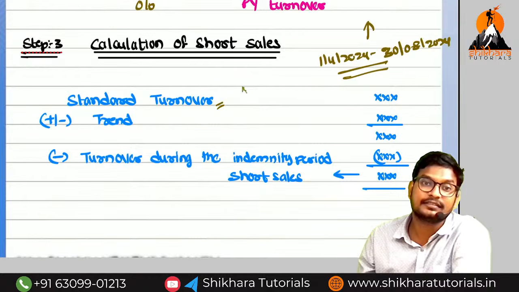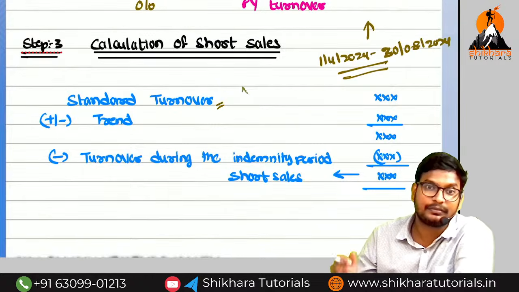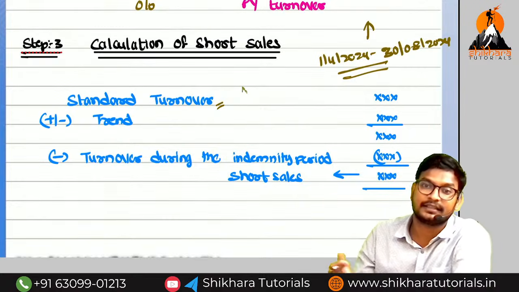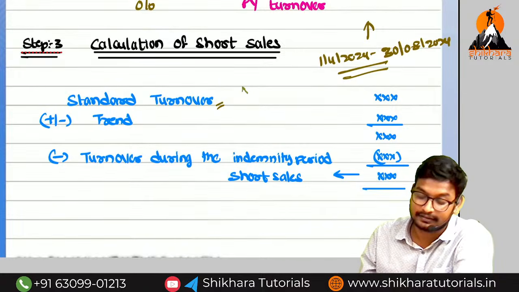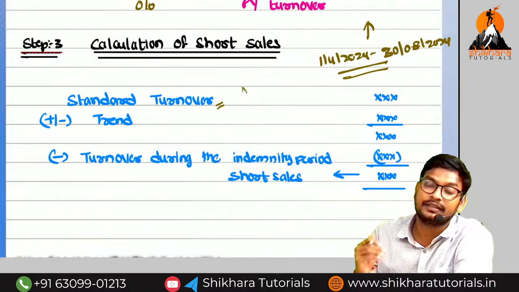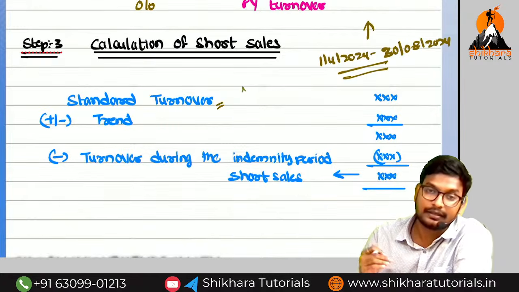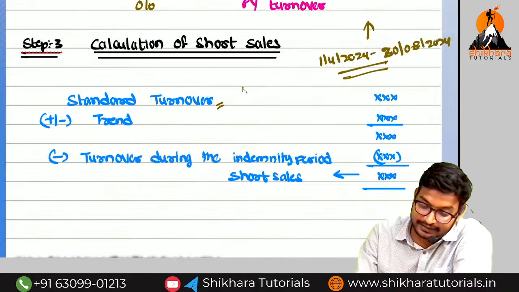Sir, why do we need to consider the same period? If you take seasonal businesses, like cool drinks, in the summer there will be more sales and in the winter there will be less sales. If you take sweaters, in the winter there will be more sales and in the summer less sales. For that reason we need to correspond it to the same time of the year. We will take this as the base.